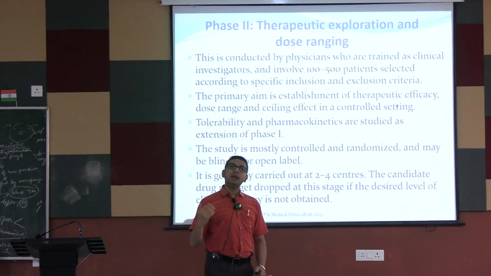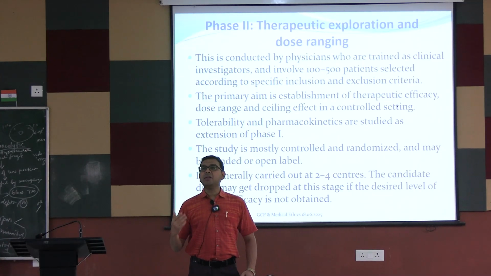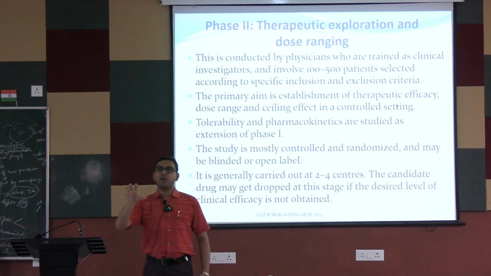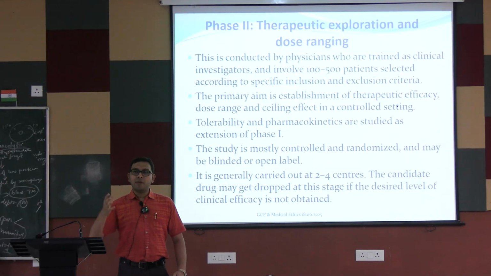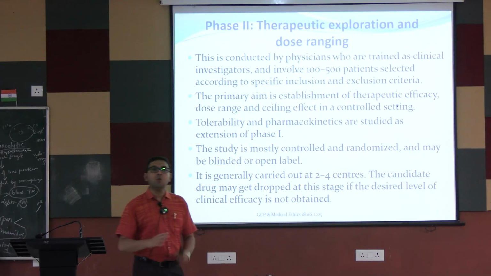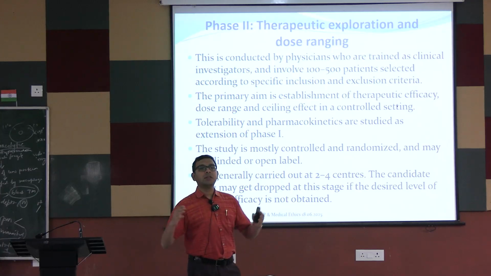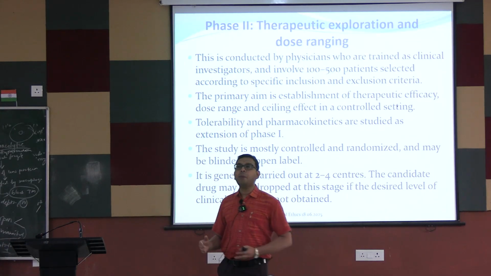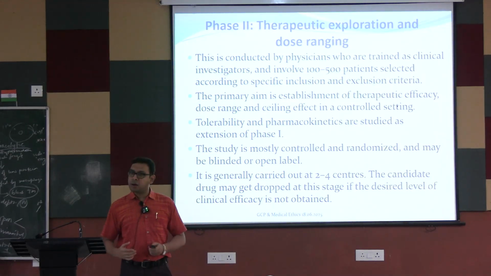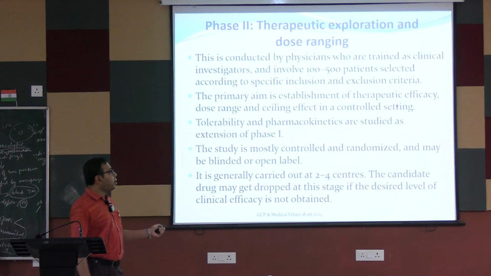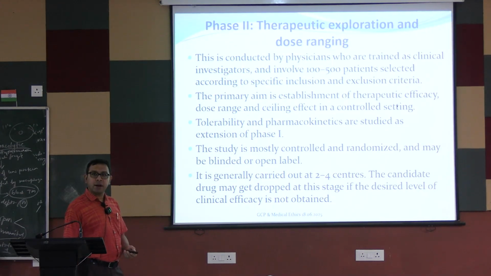So these are mainly done to increase the statistical appropriateness. So statistically we need strong evidence for the approval of the drug. That is, this drug is safe, this drug is efficacious. This needs the statistical analysis, and for this statistical analysis to be unbiased, we need this type of blinding, this type of allocation concealment, this type of randomization, etc. So it is generally carried out at 2 to 4 centers.